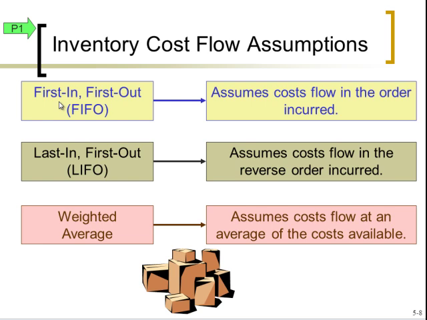So I like to use the example of a basket of apples, for example, or bucket of apples. So this store has purchased a few different buckets of apples over time. The price per unit has changed. So I'm just going to throw out some numbers. At the beginning of the year, the store bought a bucket of apples for 5 cents an apple. And then a month later, they bought another bucket for 7 cents. Another month later, they bought it for 10 cents.